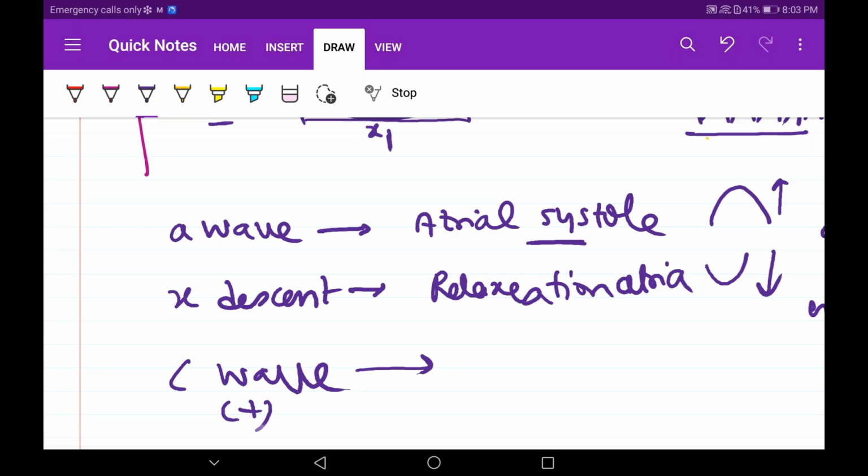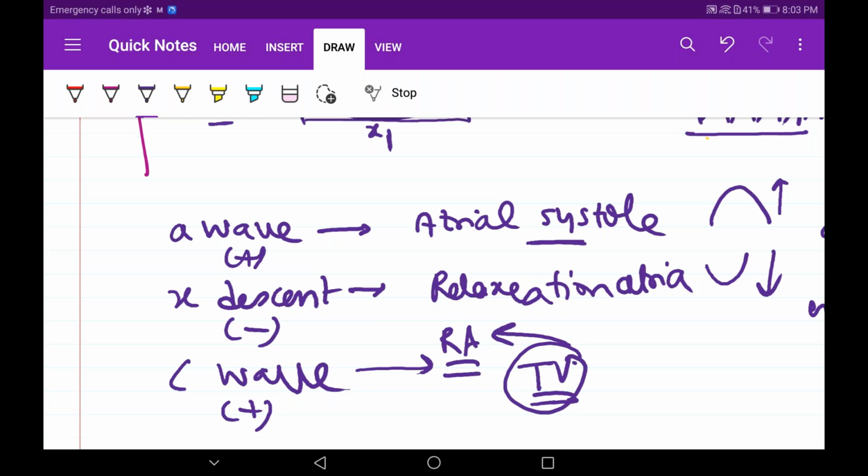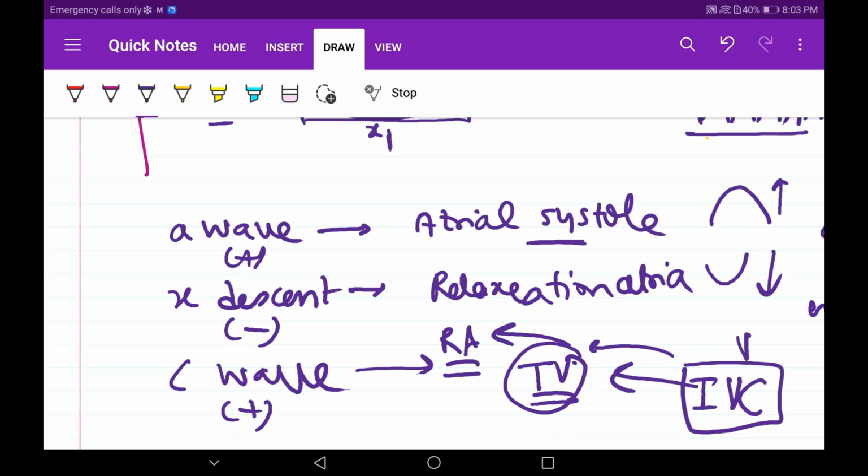Again, see, a positive wave is occurring. Why is this positive wave occurring? This is positive, this is positive, this is negative. Why is the C wave occurring? Because the tricuspid valve is putting pressure on our beloved right atrium. How? Because the ventricles are in isovolumetric contraction. This phase is pushing a little bit of the tricuspid valve into the right atrium. So that's why it is showing an increase in the pressure. So that's why it is positive. This is also a positive curve, the C wave. It will not be more than the A wave, but it will be a little positive wave.